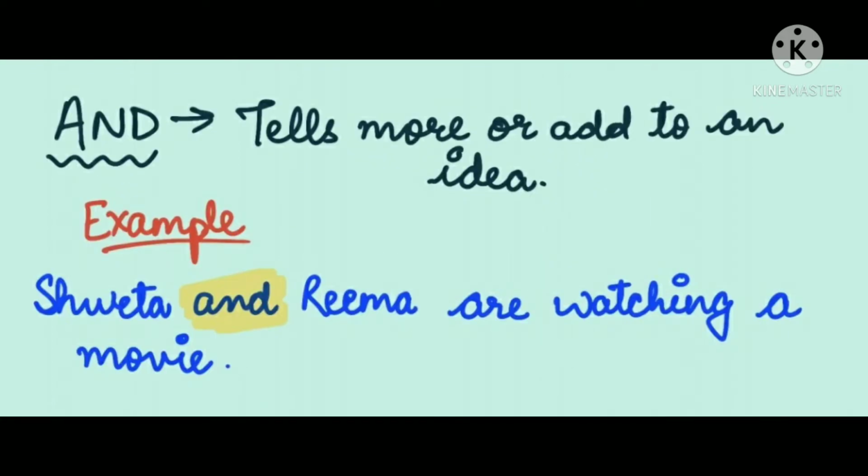The first conjunction that we are going to discuss here is and. It tells more or adds to an idea. For example, Shweta and Reema are watching a movie. As these two girls are watching a movie, so we have combined these two words, these two names with and.